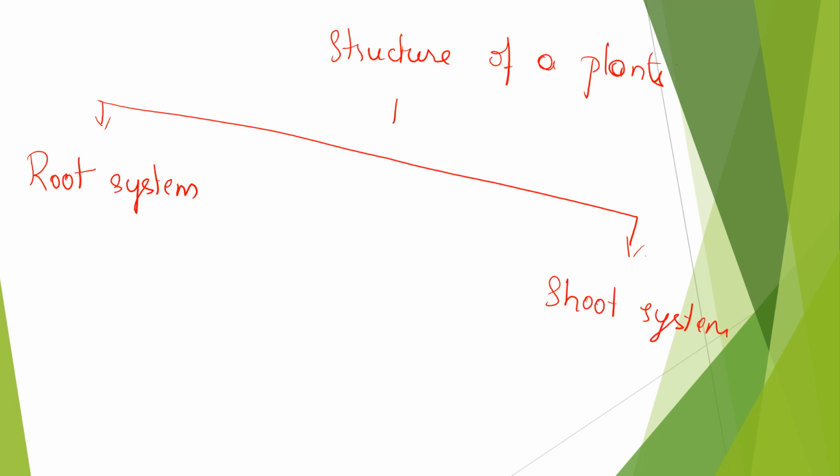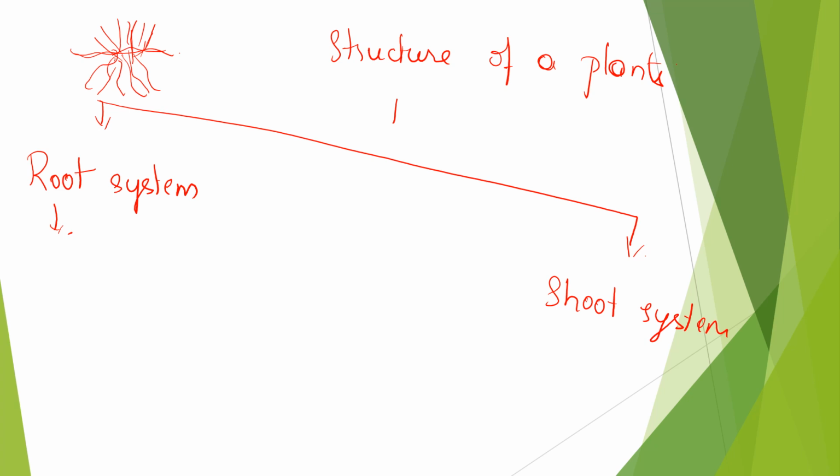Now tell me, what are roots? You all know that roots will be in the soil, under the ground. In most of the trees, we won't be able to see the roots, right? Why did I say most? Why didn't I say all? You'll get these answers later.